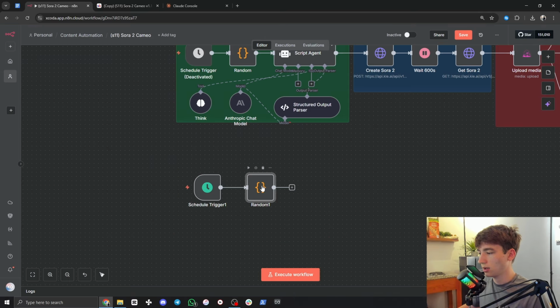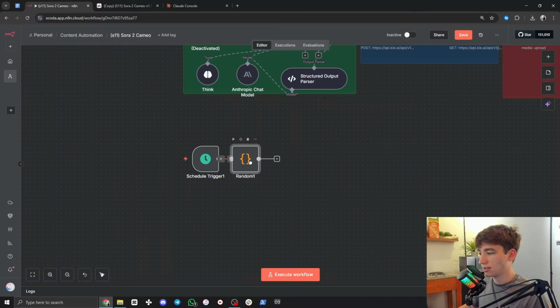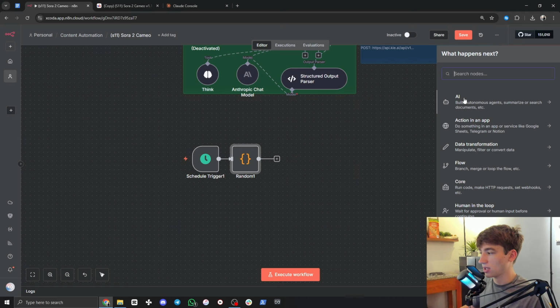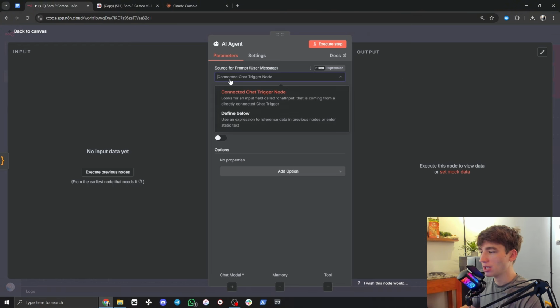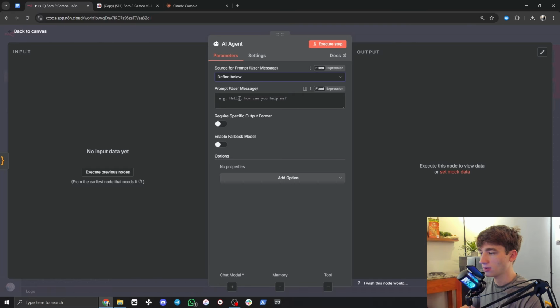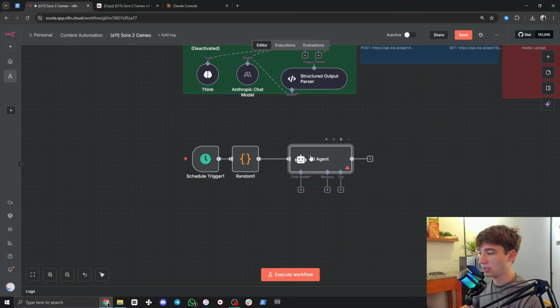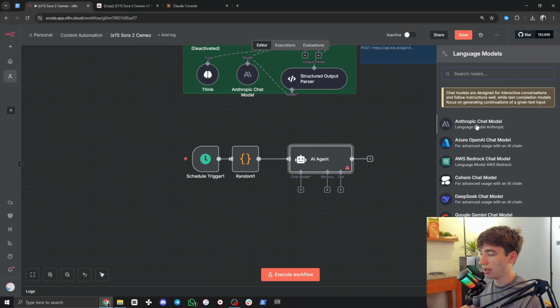There we go. Now, after that, we are going to add an AI agent. And the AI agent is going to actually produce our scripts. So click plus, click AI agent. Change this to define below so that we have a prompt that we can actually give it. And the first step is to give it a chat model so that it can actually work. So I'm going to click on the plus right here and click on Anthropic chat model.